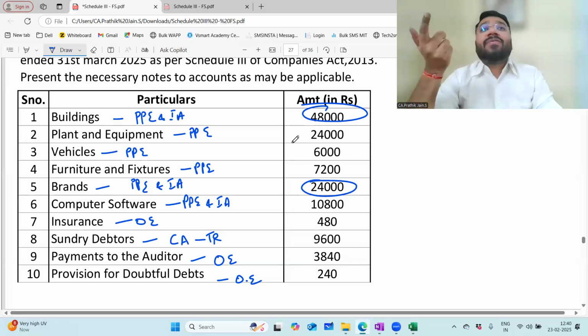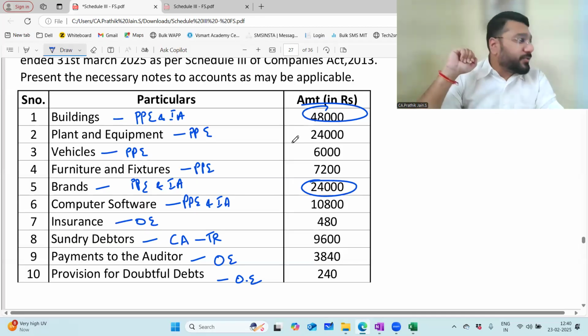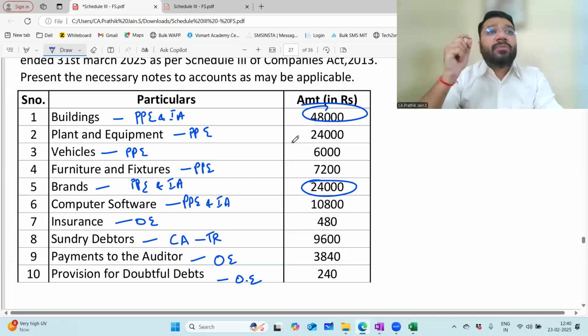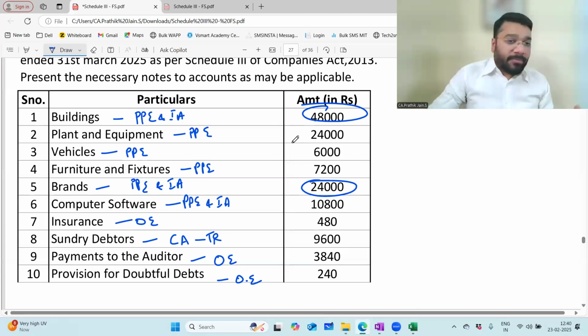Intermediate is the continuation of CA Foundation. Where you left off in Foundation, from there only Intermediate continues. So there are certain things you should know about our belief when we teach at the Intermediate level. But inside story, I know that you don't know anything. Correct? That is why we provide the basic classes wherever required. Please watch them so that you can manage the CA Intermediate level properly.